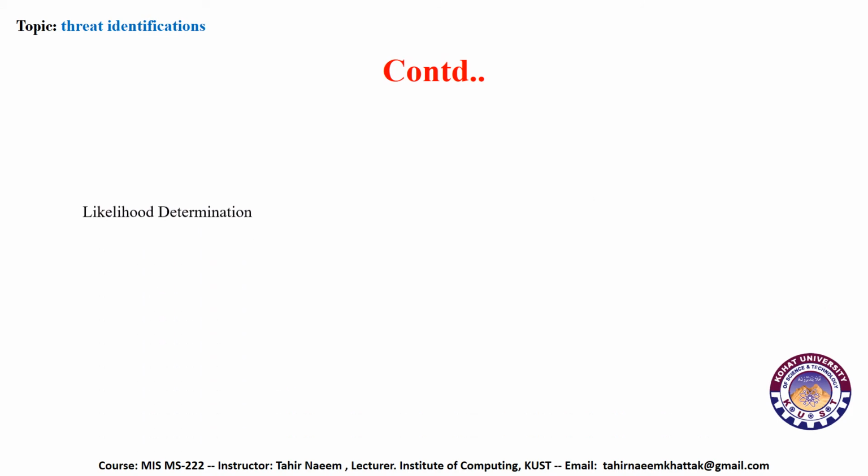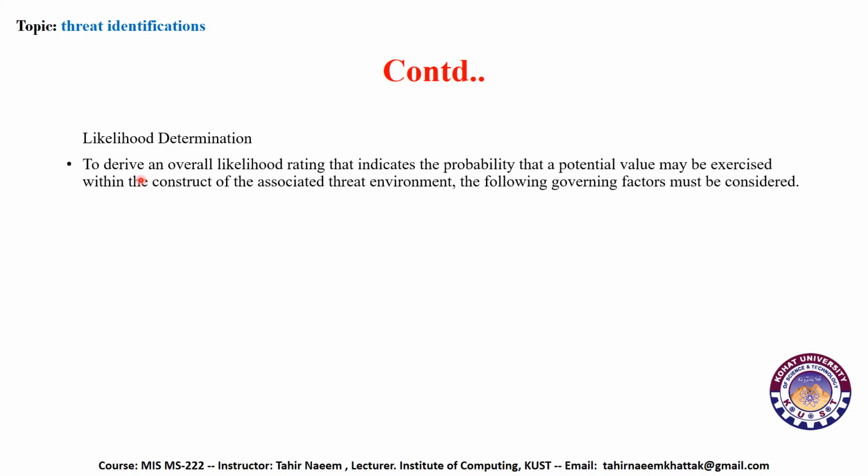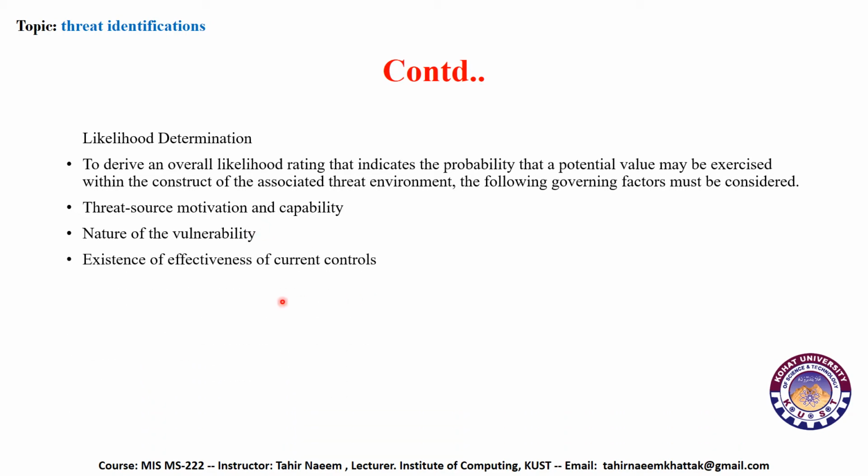Likelihood determination. To derive an overall likelihood rating that indicates the probability that a potential vulnerability may be exercised within the construct of the associated threat environment, the following governing factors must be considered: threat source motivation and capability, nature of the vulnerability, and the existence and effectiveness of current controls.